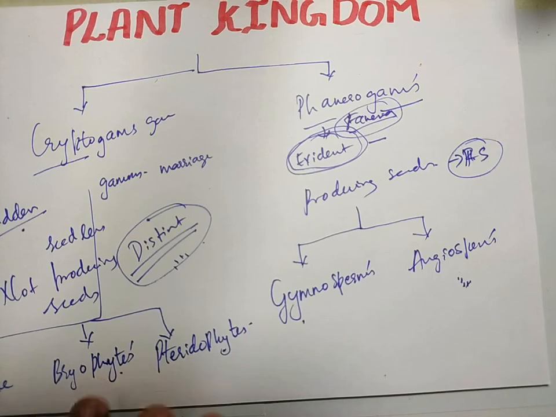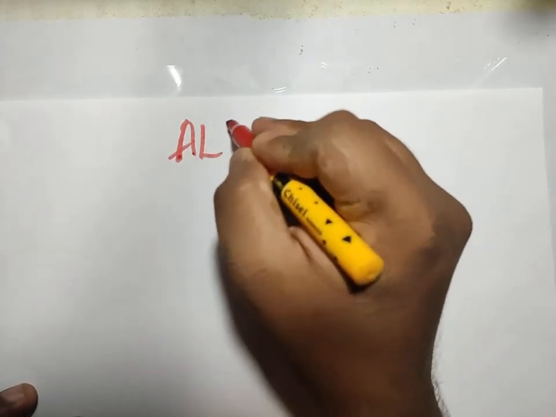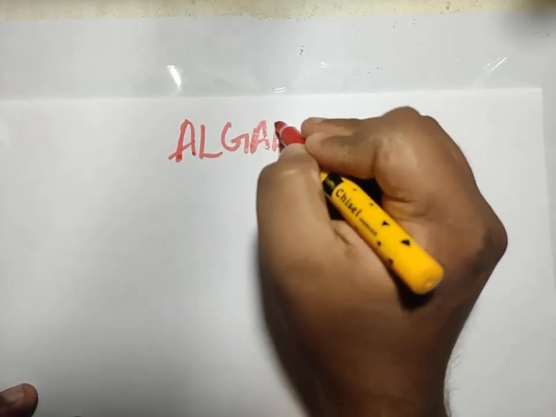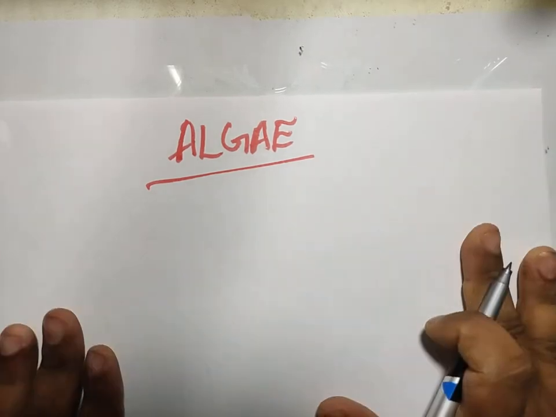Now let us study each group in detail, and today I will be taking algae in plant kingdom. Today, first let us discuss algae. Now the first question is, what are algae, and where are they found?